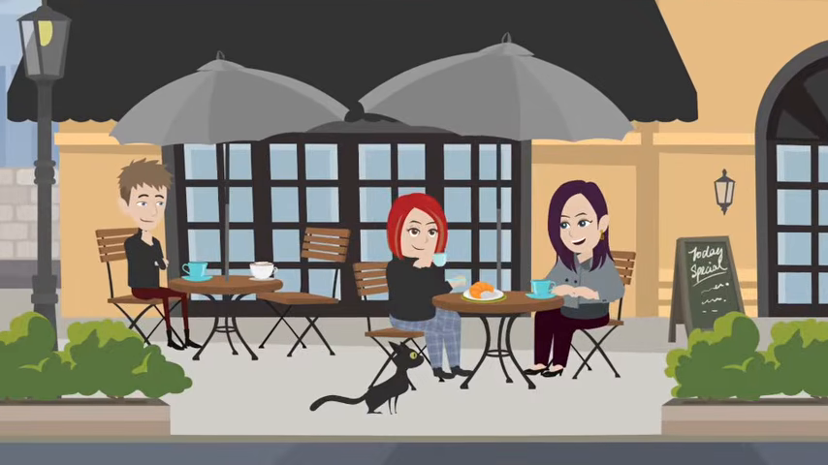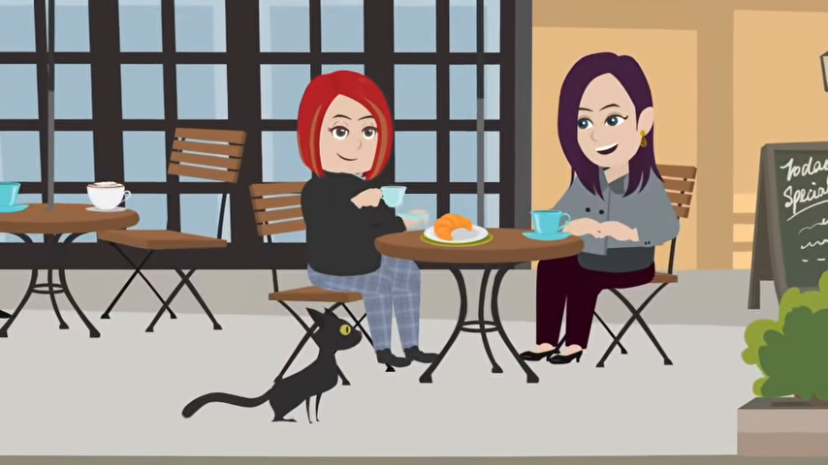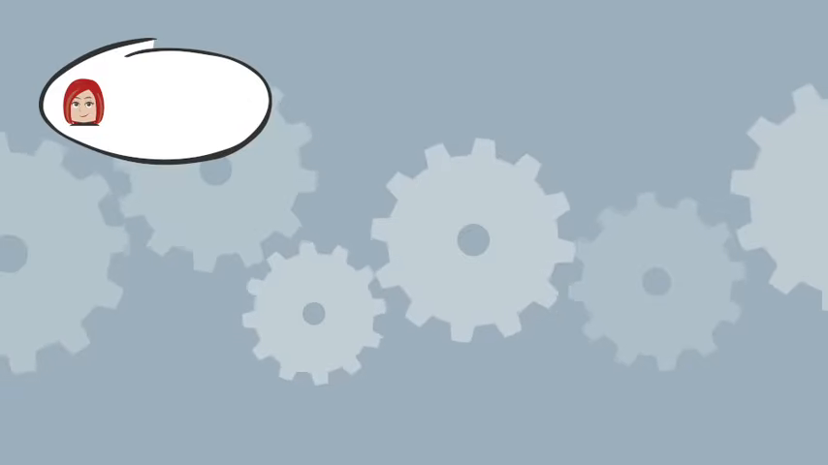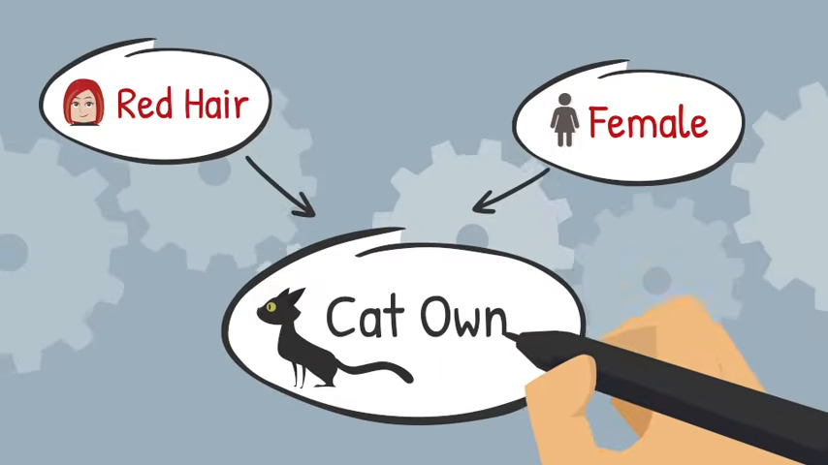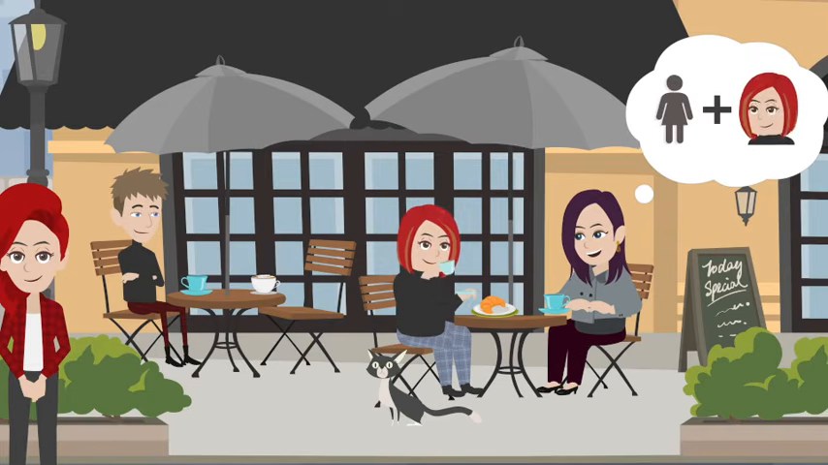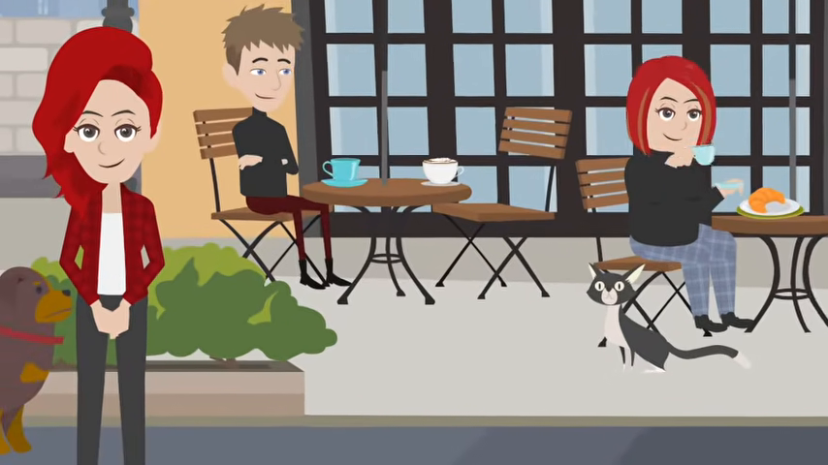For example, you know a female with red hair who owns a cat. This fact is true, but your brain may create a shortcut that makes you subconsciously associate red hair and female with cat owner. Now you see another red-haired female and think, she's a cat person. This may be true, but it may be false.